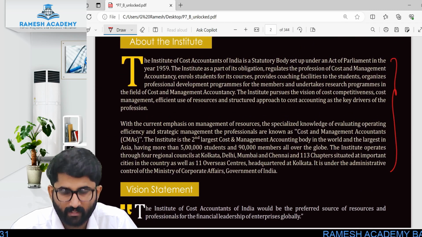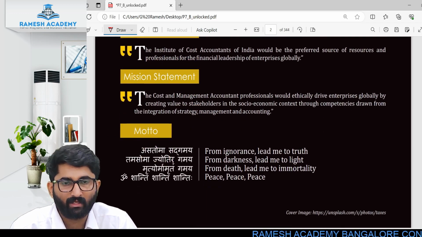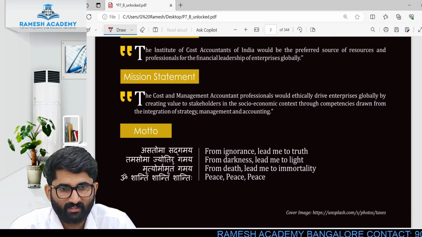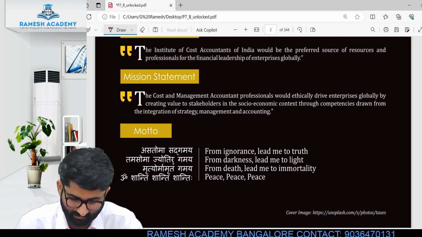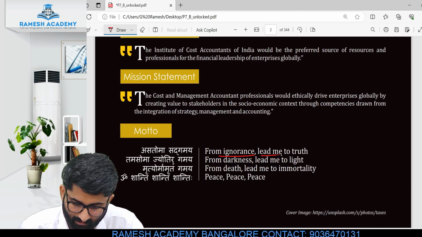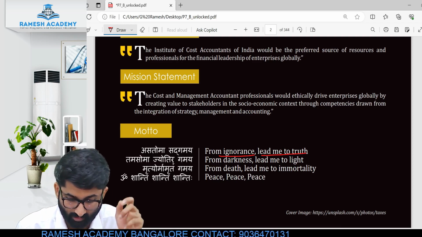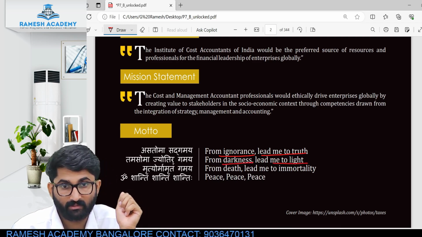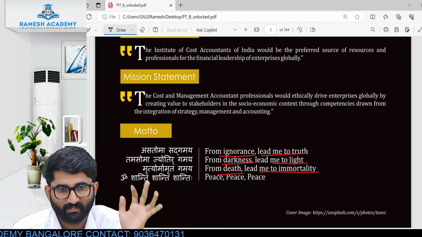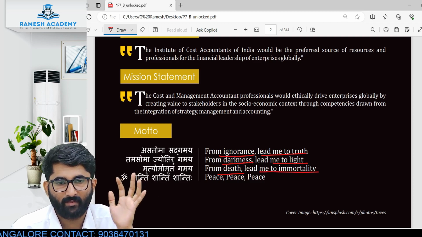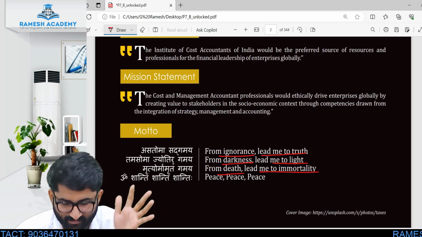I believe that you have already gone through all these initial pages: the vision statement and mission statement. What I loved was the motto of the Institute of Cost Management Accounting. From ignorance, lead me to the truth. From darkness, lead me to the light. From death, lead me to immortality. Peace, peace, peace. Asato ma sadgamaya, tamaso ma jyotirgamaya, mrityor ma amritam gamaya, om shanti, shanti, shanti. This is the motto.